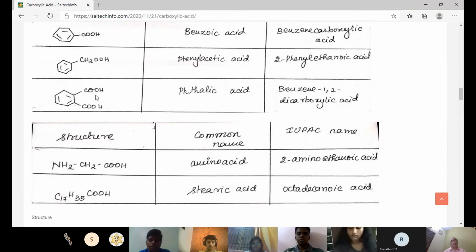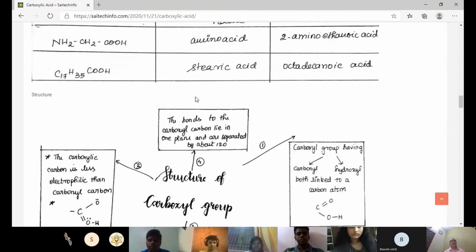So the same phthalic acid, when the two COOH groups are positioned oppositely, that is in the para position, is known as terephthalic acid. So you can include that one also. Okay, right. Next.